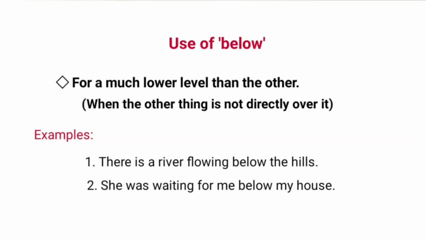Next is use of below. It is used for a much lower level than the other. That is, when the other thing is not directly over it. Example: there is a river flowing below the hills. Here, the river is at a much lower level and the hills are not directly over it. Another example: she was waiting for me below my house.